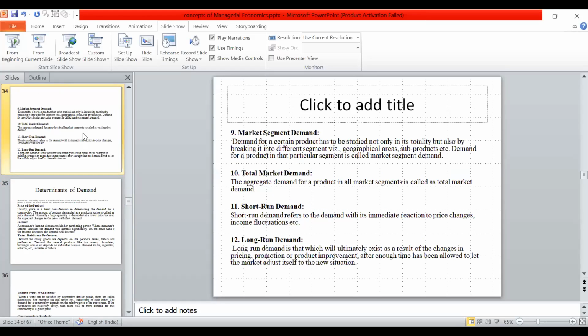For a particular good in a geographical area, where the product is increasing and has more demand, that is called market segment demand.